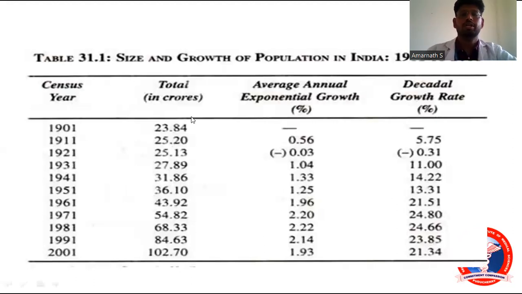And you can see the size and growth of population in India from 1901 to 2001. So clearly there was an increase in population. But clearly you can see in 1921, this is a divide year. There was a decline in population in India from 25.2 crores to 25.13 crores.